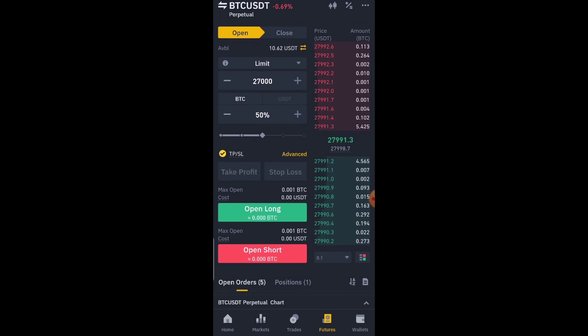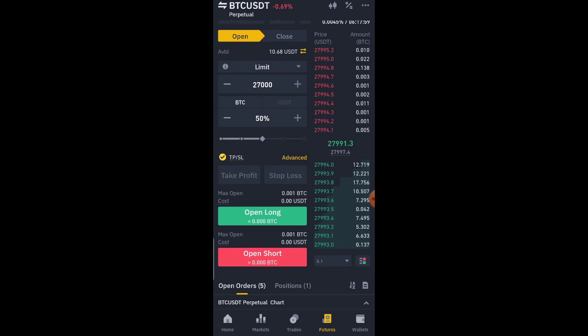This one is for long. Okay, this is going to be here, right? Because we are using a short order, so it's going to be here. So now our quantity is 0.001, right?